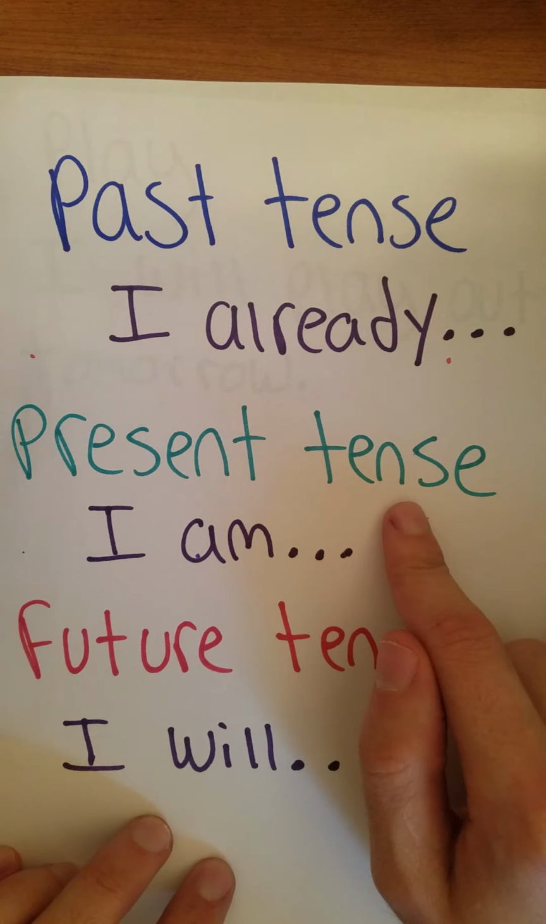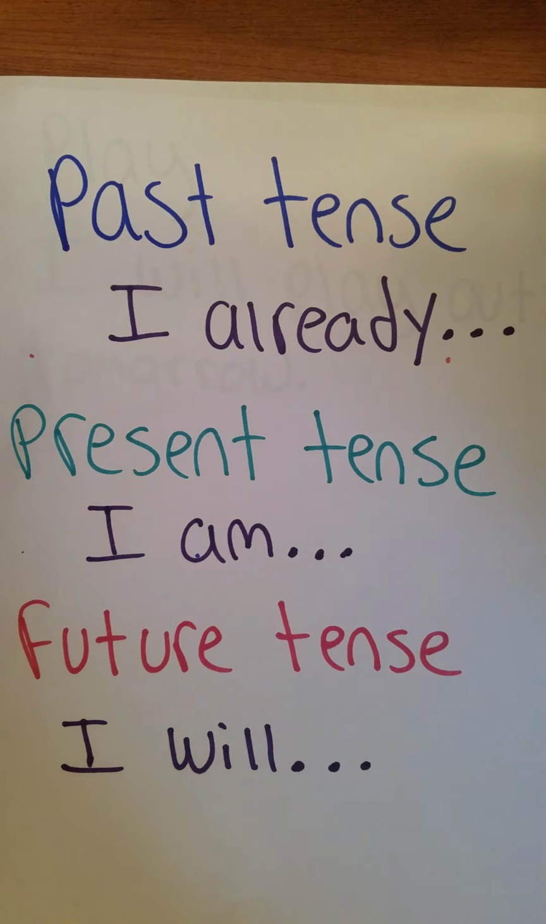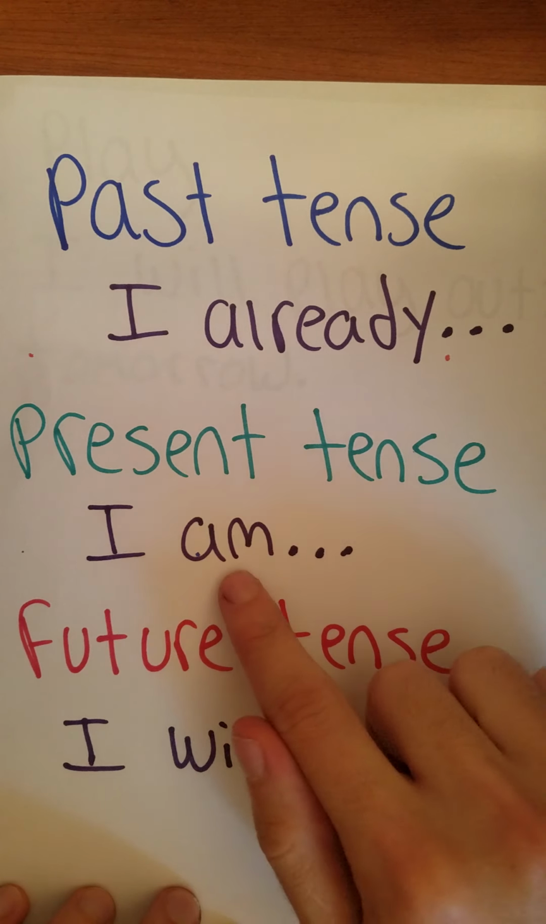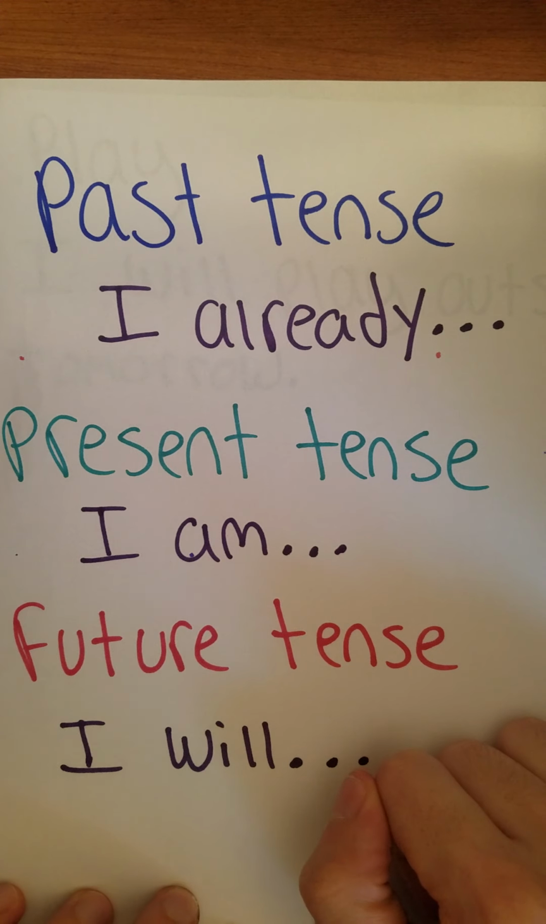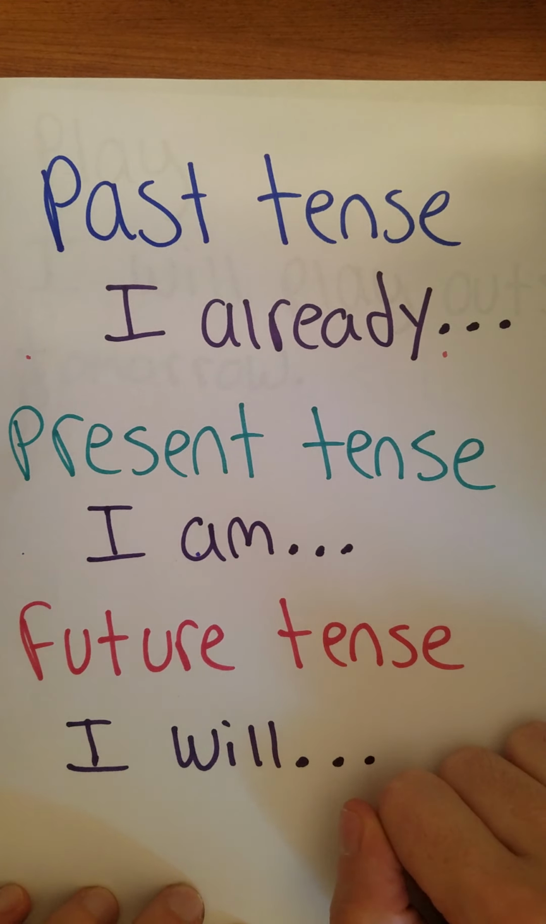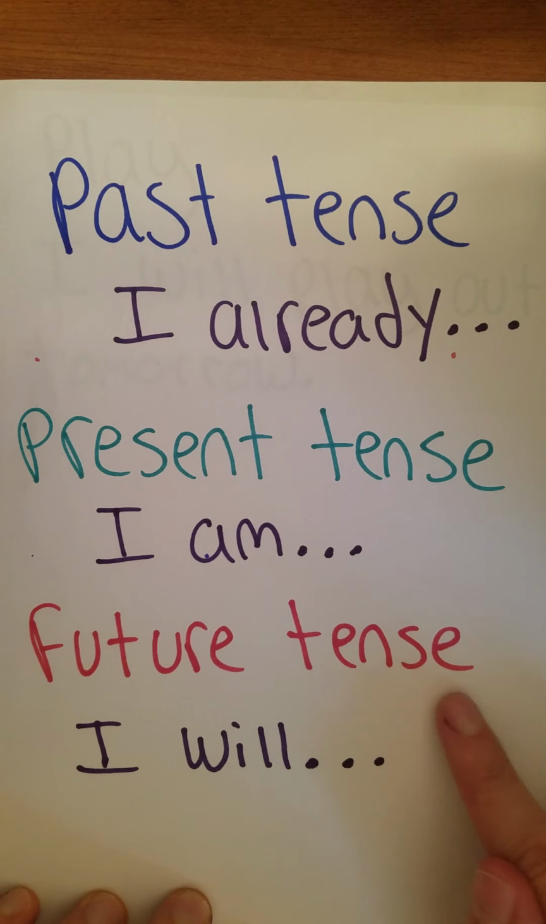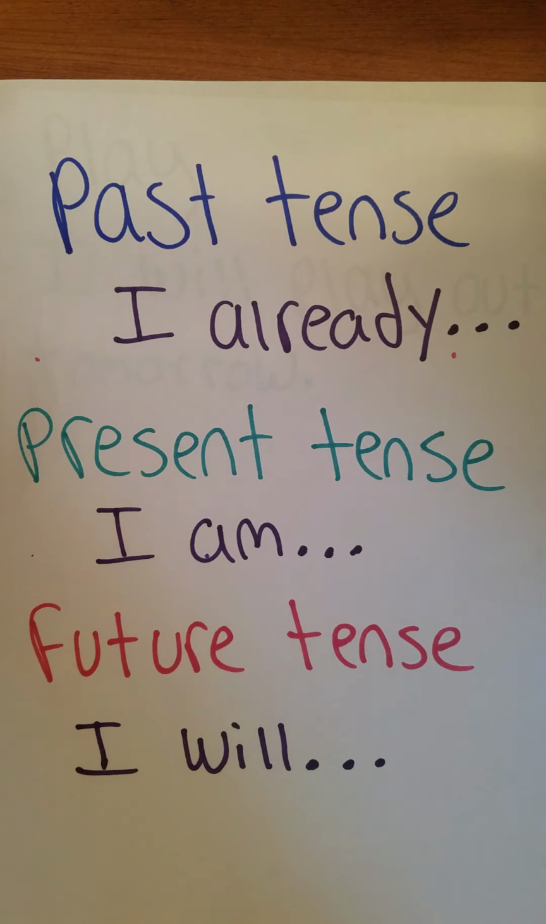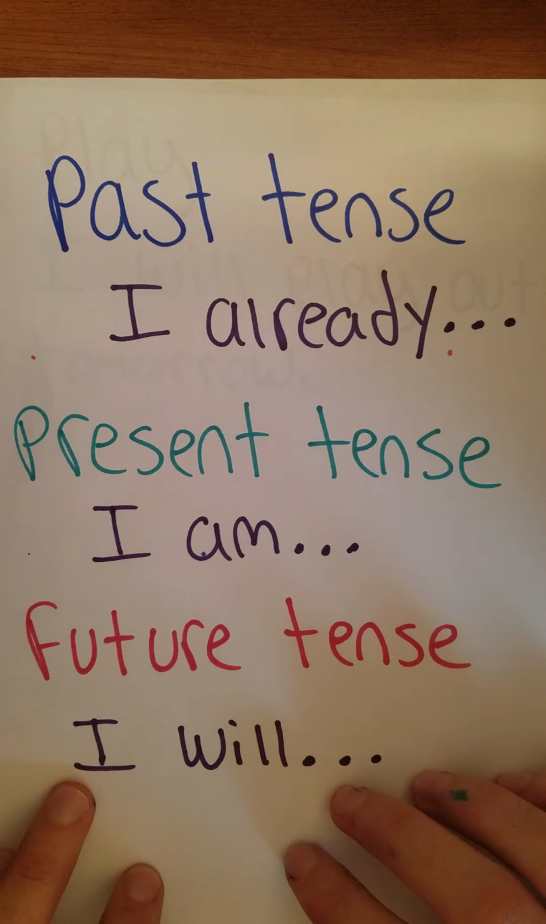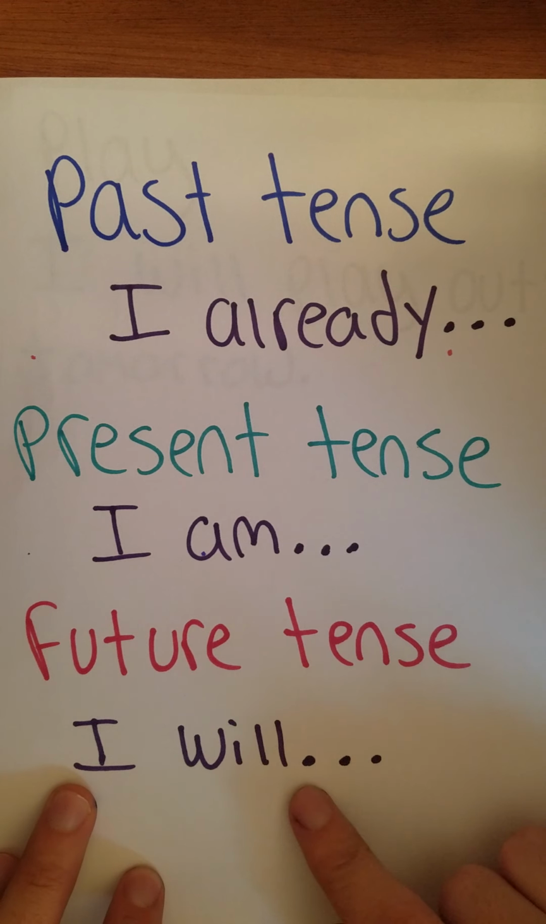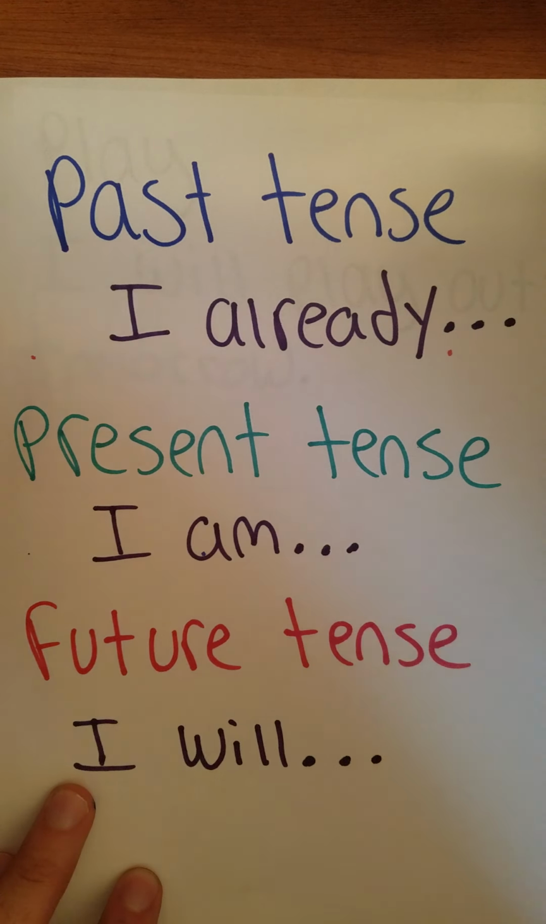The present tense is for things that are happening right now. And sentences in the present tense might start with I am. I am listening to a video by Mr. Mac. And finally, the future tense is for things that haven't happened yet, but will happen later. Sentences that are in the future tense may start with I will. I will clean my bedroom tomorrow.